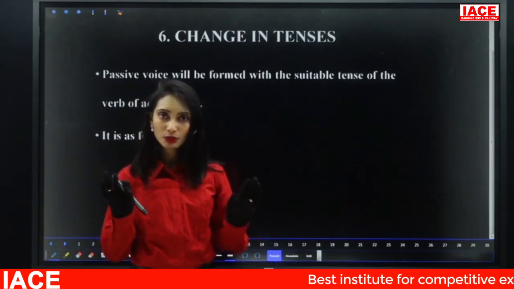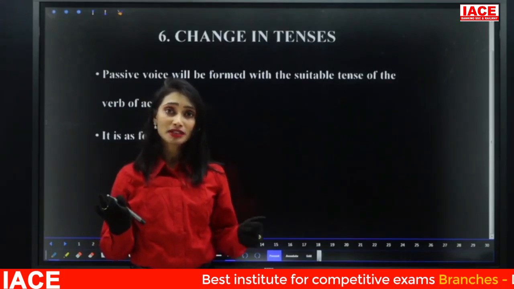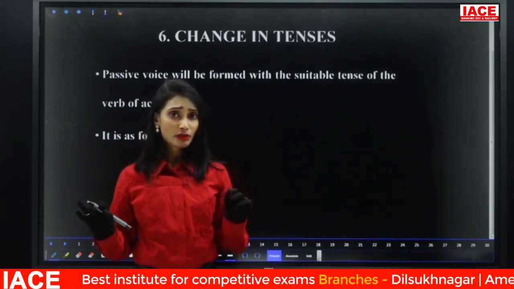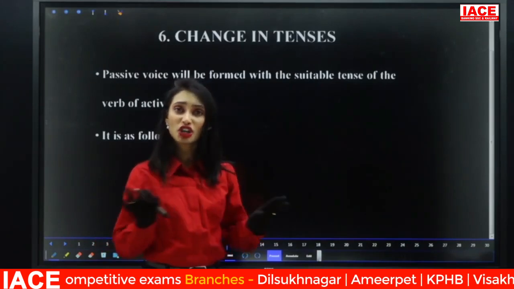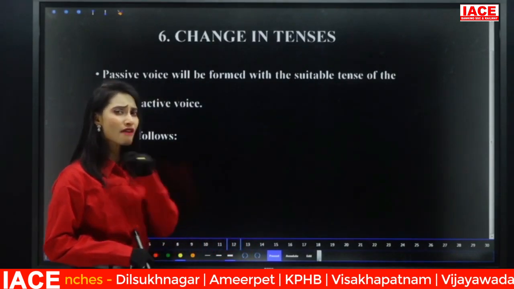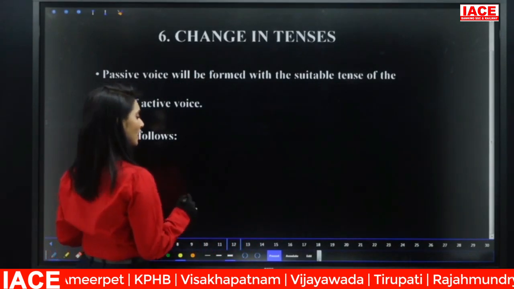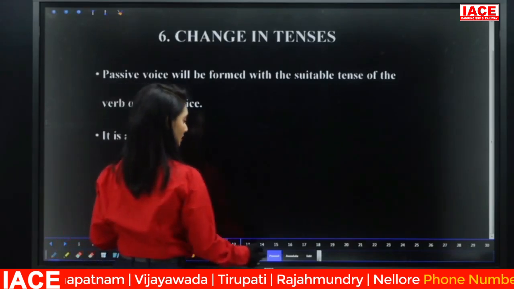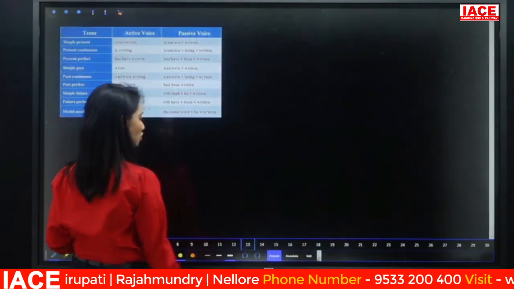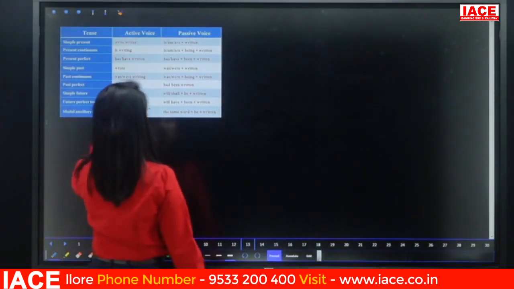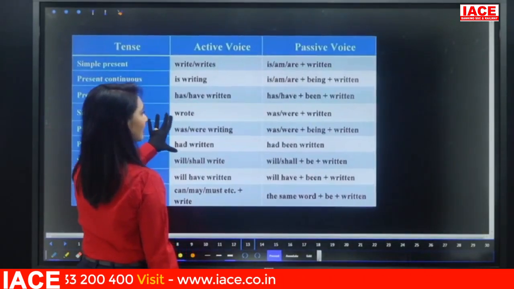Simple present will be simple present. Present continuous will be present continuous. Present perfect will be present perfect only. There will be no change in the tense of the sentence. However, there is a change in the structure of the sentence. So structurally there is a change, but tense-wise there is no change.